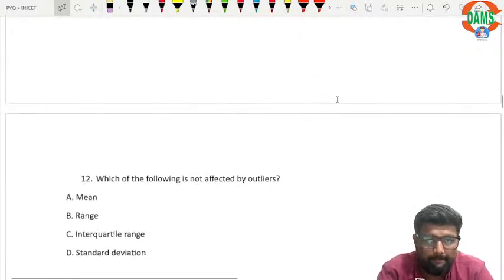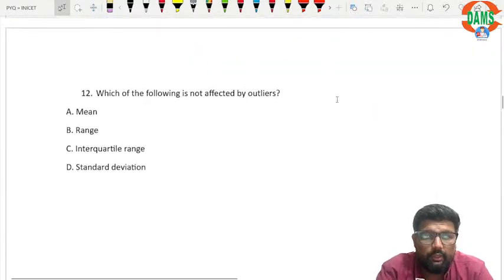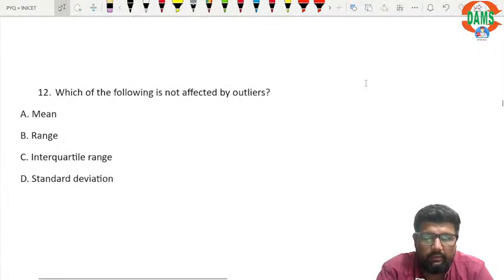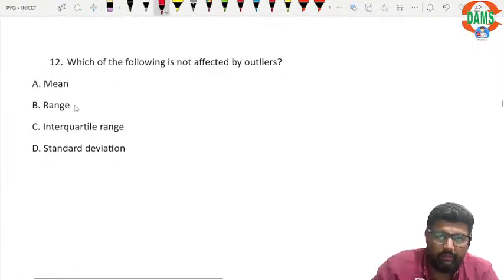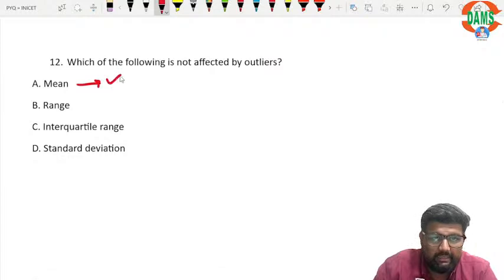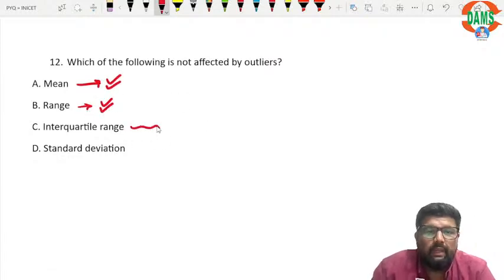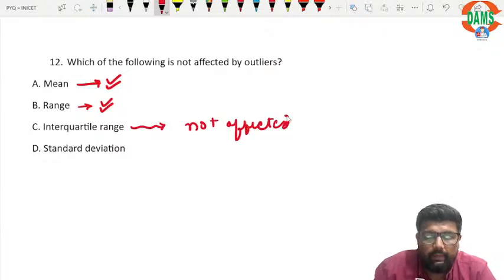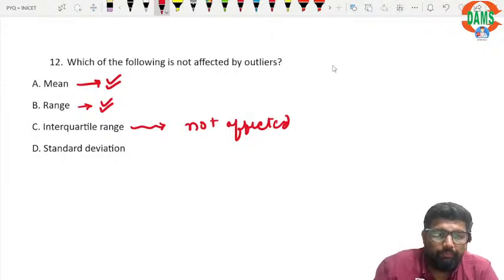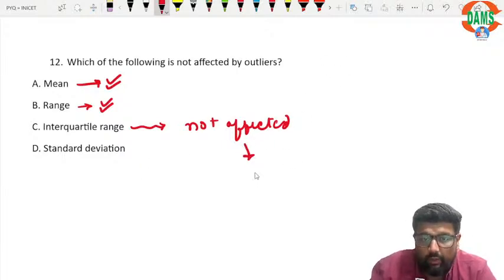Now, which of the following is not affected by outlier? Mean, yes, it is affected by outlier. The range is also affected by outlier. Interquartile range is not affected. So what is not affected?